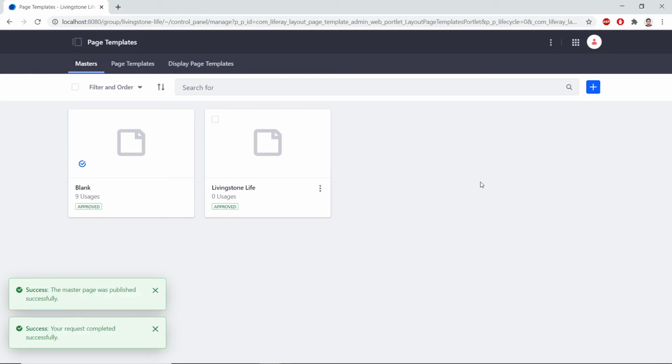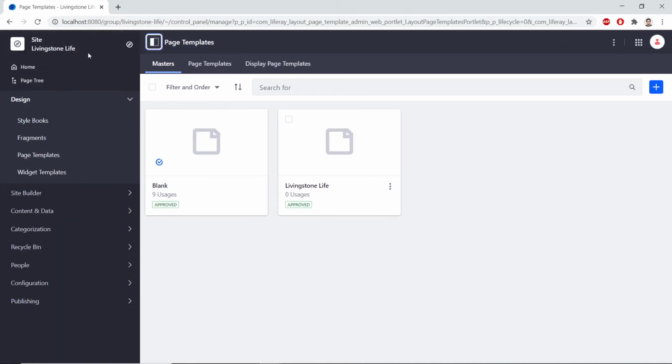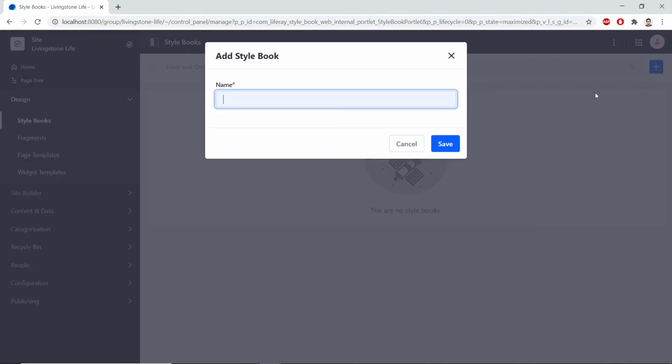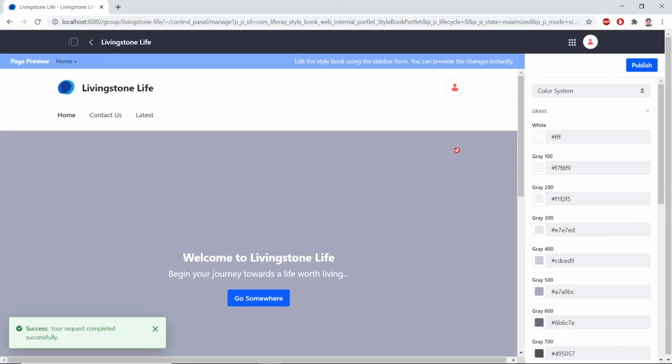Now we'll create a site style book for the Livingston Life site. So we'll go to site administration. We'll find design and we'll open up style books. We'll click the add icon to add a style book, and then we'll type Livingston Life for the name. Now we'll click save. And now we'll edit the color system for the Livingston Lifestyle. Now we'll edit the color system found on the right side.